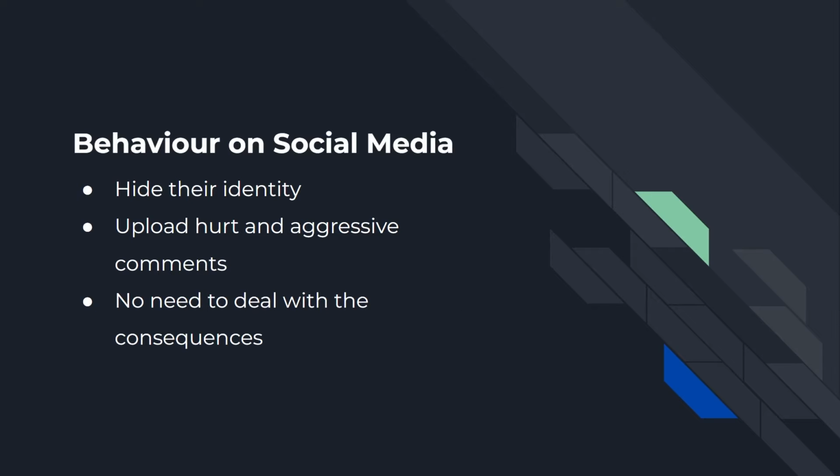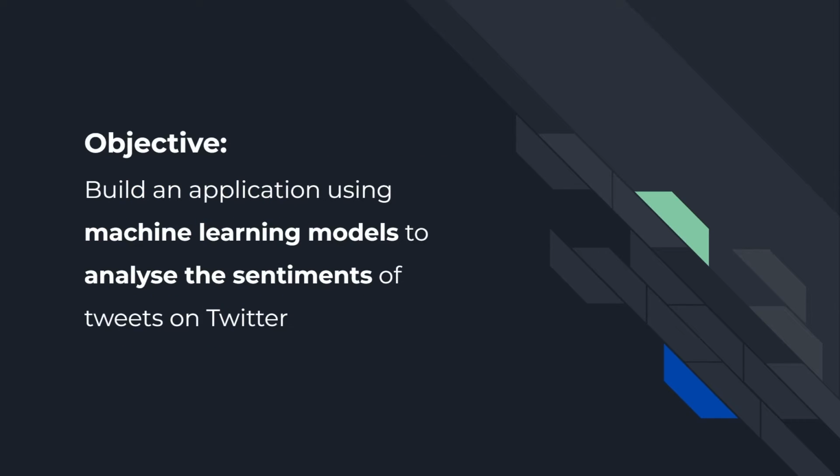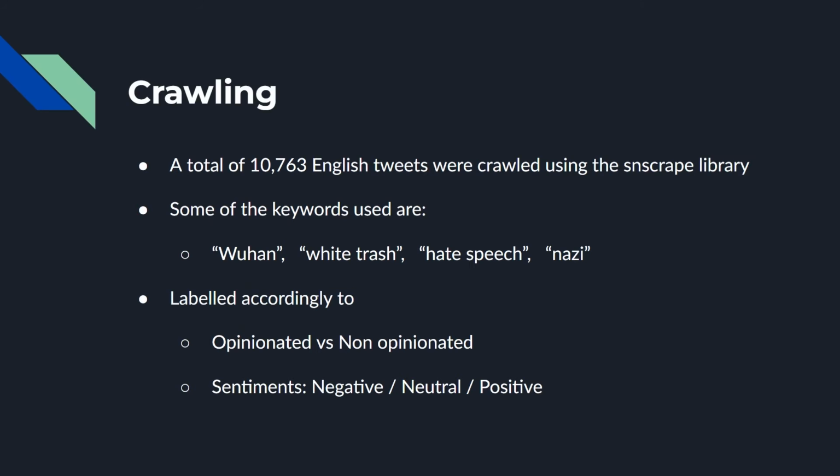However, with social media having such a widespread influence in our life, if the use of social media is not monitored or the content is not moderated, it can lead to serious consequences. This is because on these platforms, users can hide their real identity behind the account. This enables them to upload hurtful and aggressive comments towards others and not deal with the consequences. Hence, with that in mind, our goal is to build an application using machine learning models to analyze the sentiments of the tweets on Twitter.